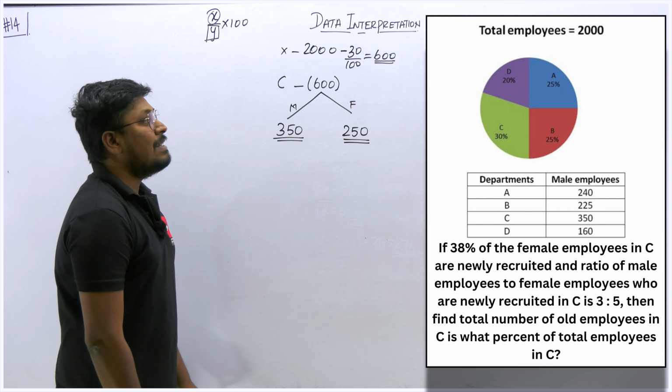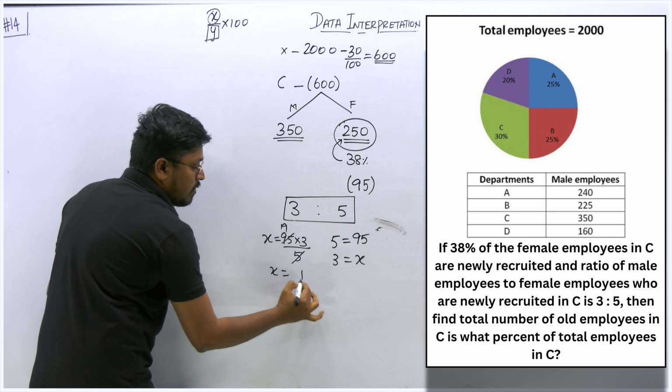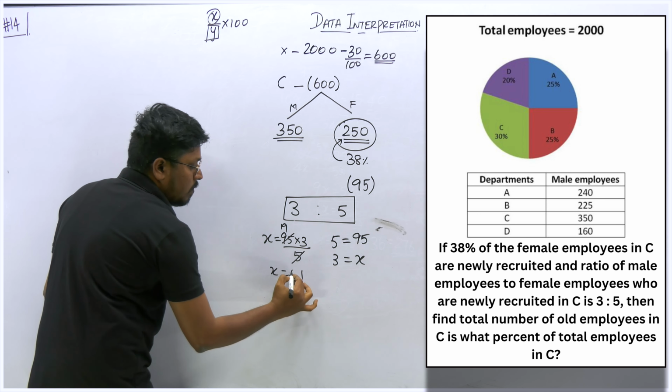1 5 is 5, 9 5s are 45. So X is equal to 9 3s are 27, so 57. So 57 will be the total number of newly recruited male employees and the total number of newly recruited female employees is 95. That's it. We found 57 newly recruited males and 95 newly recruited females.